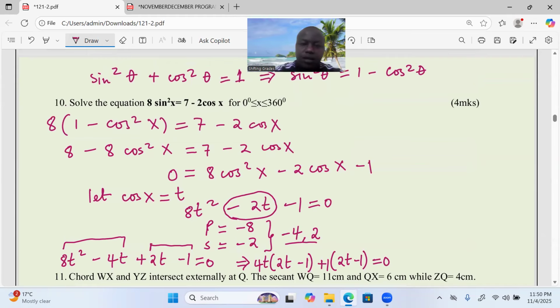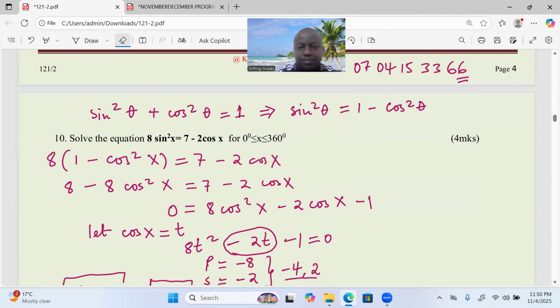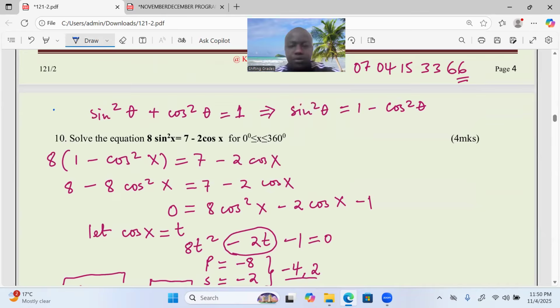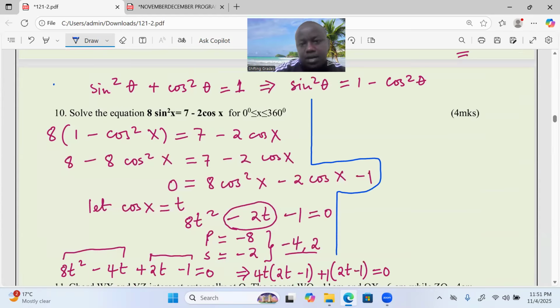Allow me to manage the space from the topmost space here. We have already applied the identity, so let me clear up the space at that point. Now, at this point, ladies and gentlemen, allow me to say this: from inside the brackets, we have 2t minus 1.